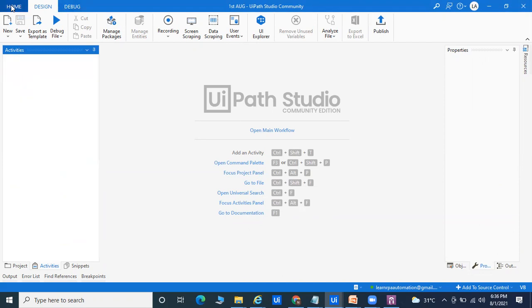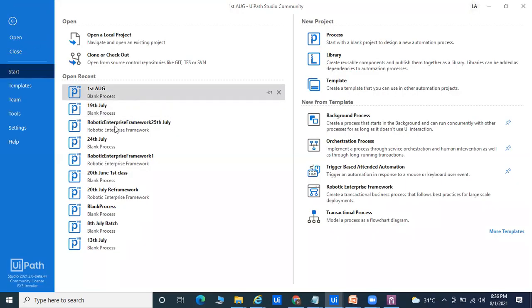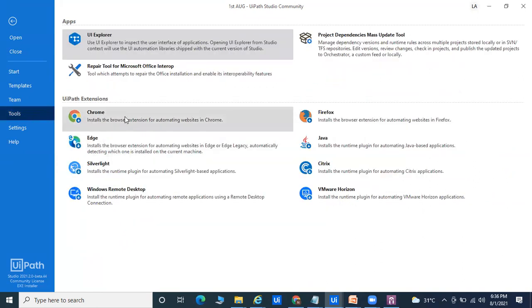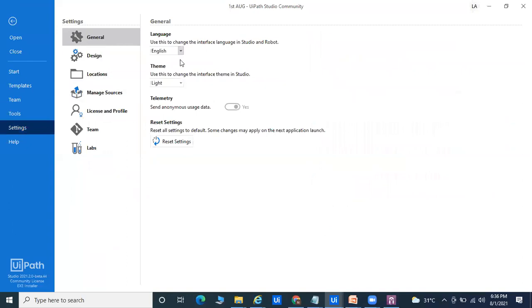Home is especially given for creating your project. Suppose you want to take a particular type of project, you can go for that. If you want to use Google Chrome or Internet Explorer, you can go here and install the extension. In every programming language, if you want to automate anything in Google Chrome, you have to install the extension. It will not take more than 1 minute to install. In Settings, they provide more than 10 languages. You can see the English language here, and you can choose the theme, light or dark.